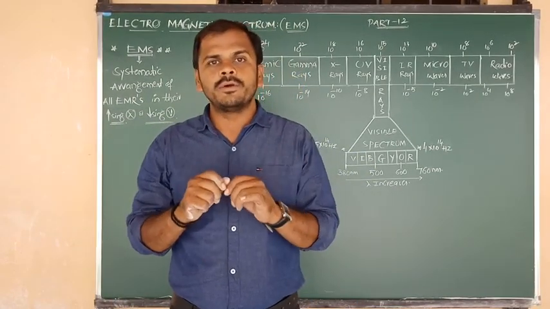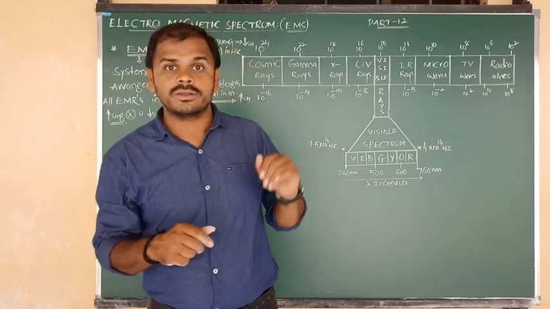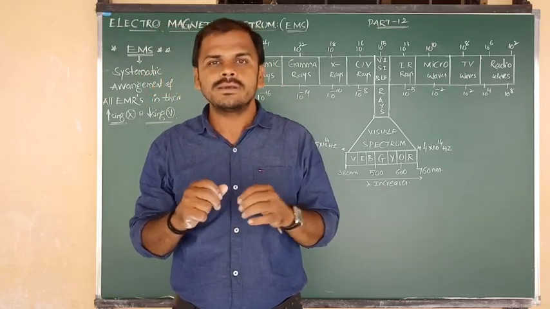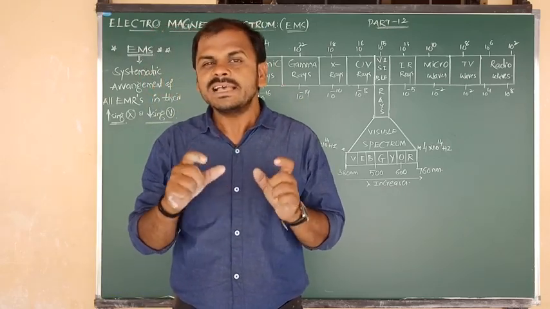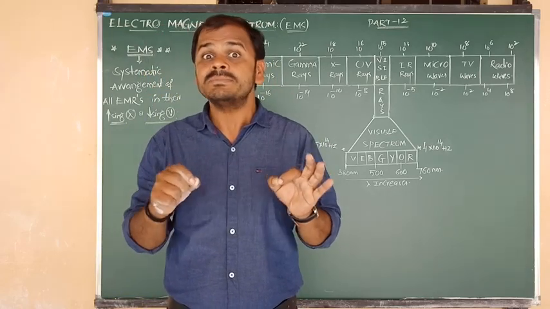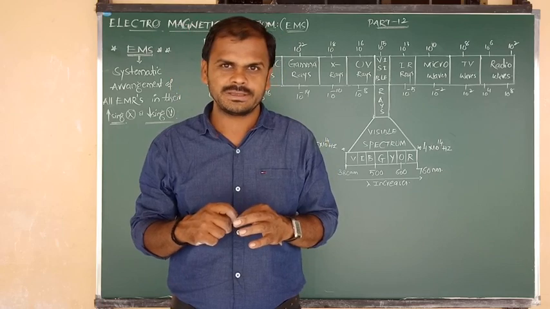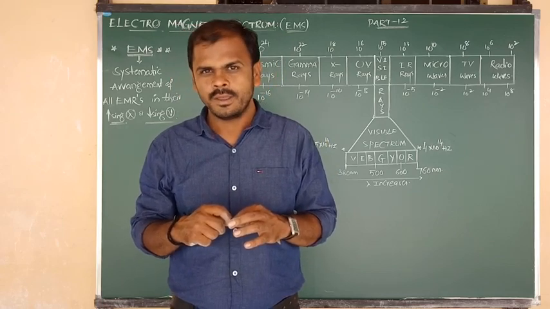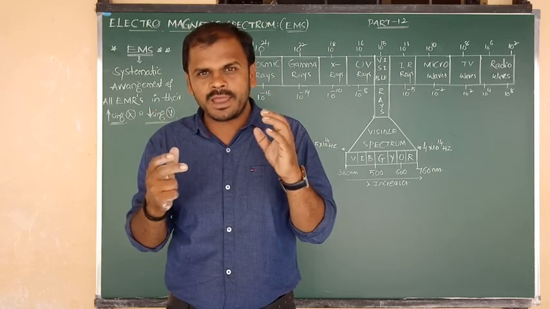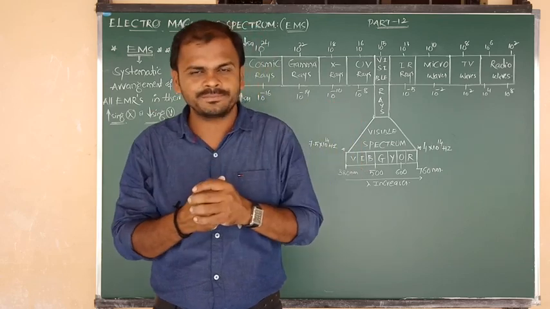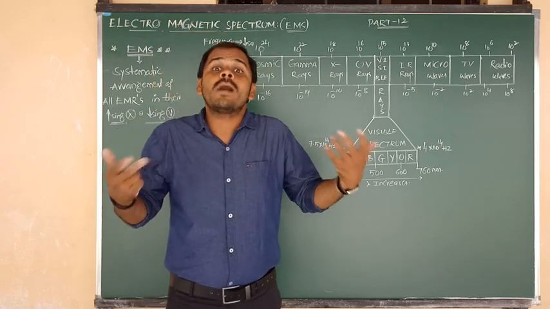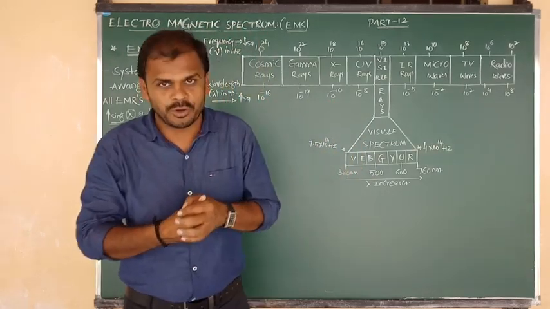In the last video class, in part 11, we discussed the concept of electromagnetic radiations and their properties by James Maxwell. Once again, try to memorize, beta. Shortly, I want to make a revision. How are electromagnetic radiations produced?